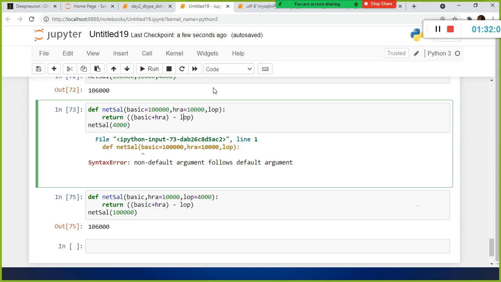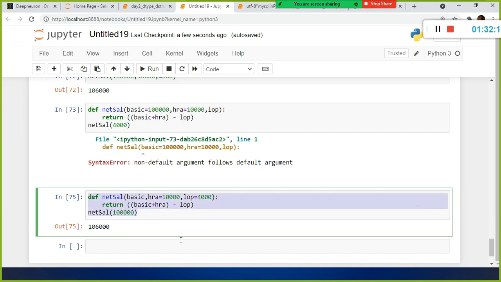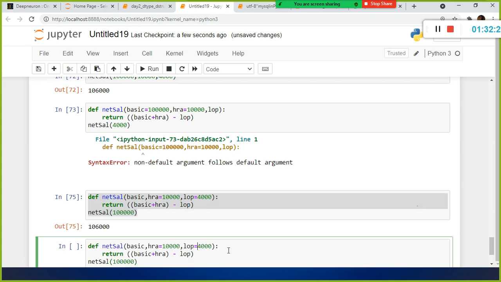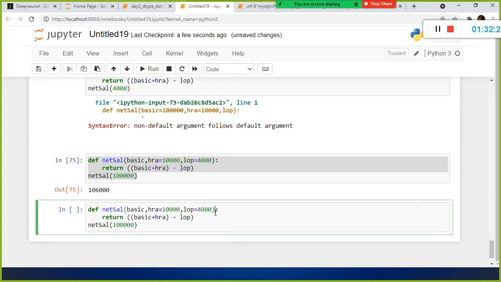So, what do we conclude here? Your non-default argument is supposed to be first, followed by the default arguments. You need to specify the default values for your parameter. Okay, the next thing is I'm going to remove this one. Will it work here? LOP I mentioned it. HRA assign the value, but in the second position if I say 4,000, will it work? Sorry, 4,000, right?